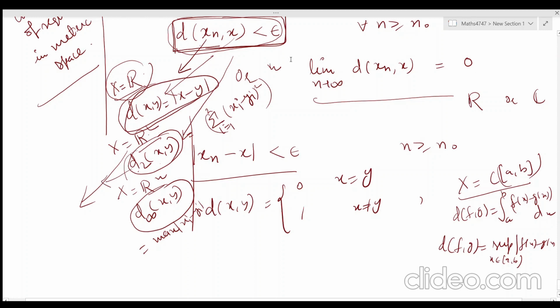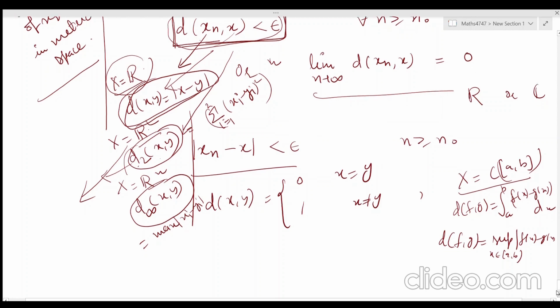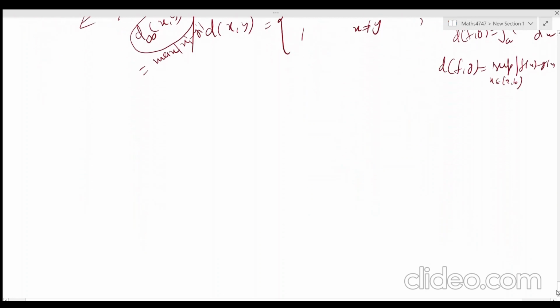So before doing questions, there is a theorem based on convergence of sequences. So let's start with that. Just write down the statement for convergence of sequences.